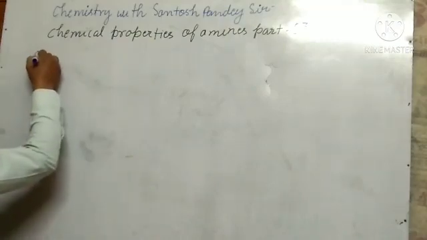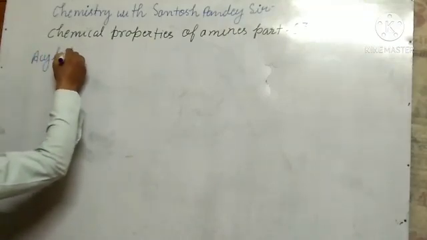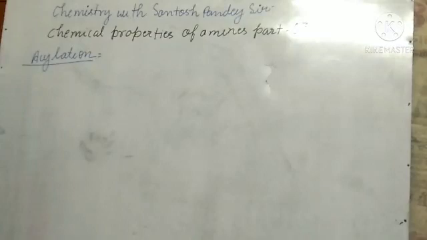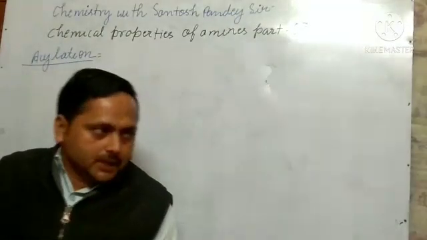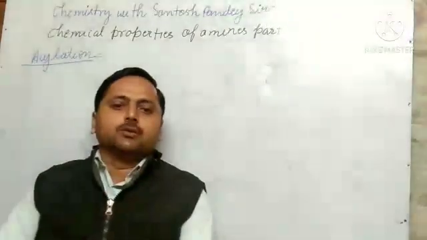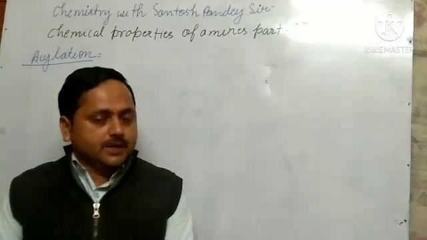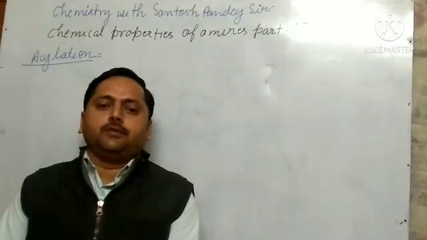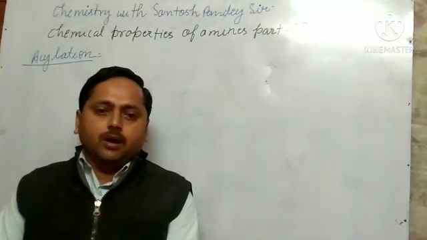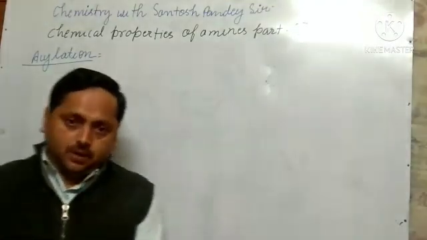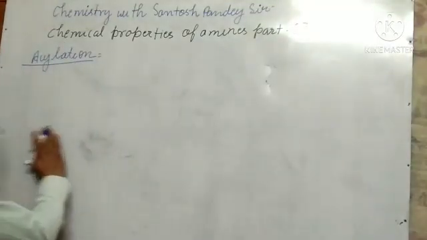So our topic is acylation. What is acylation? Acylation is the process in which an acyl group is introduced in aliphatic or aromatic amines. So we can say introducing of an acyl group in a molecule of amines is known as acylation.